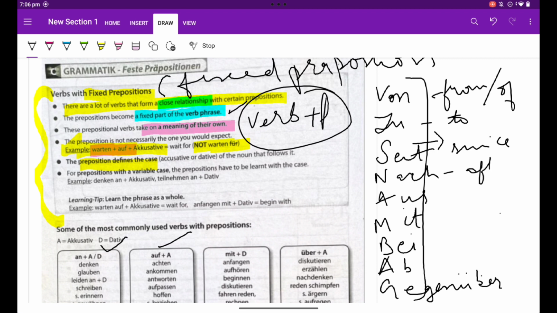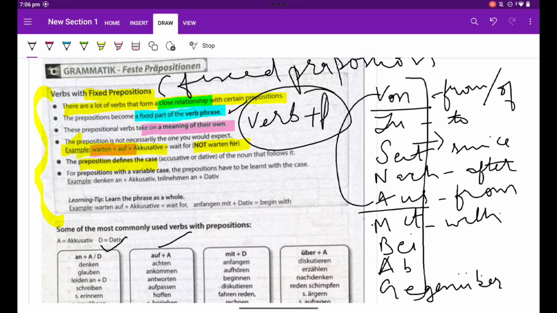Nach has many meanings. After, it depicts direction, and it also gives the meaning of towards. And aus means from. Now there is a difference between aus and von that we will discuss in other slides. Mit means with. Now mit and by also have synonymous meanings, but there is again a hairline difference between them.